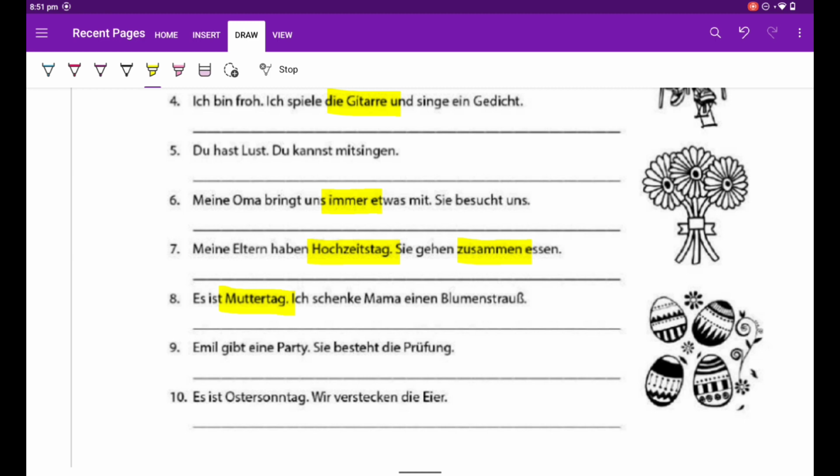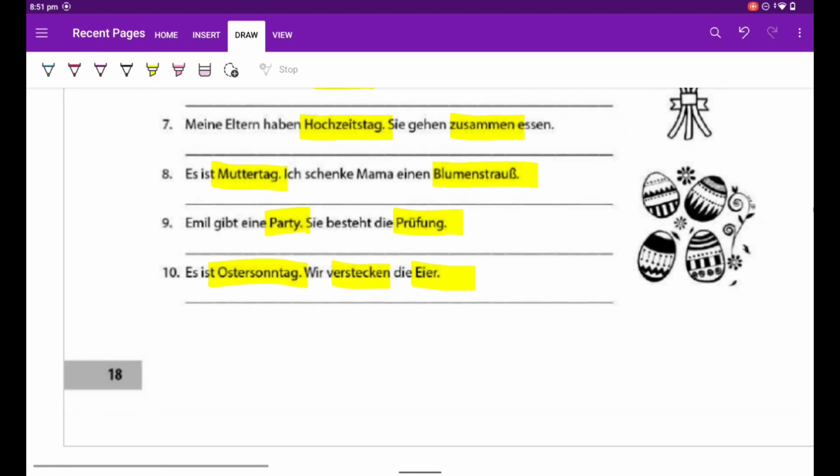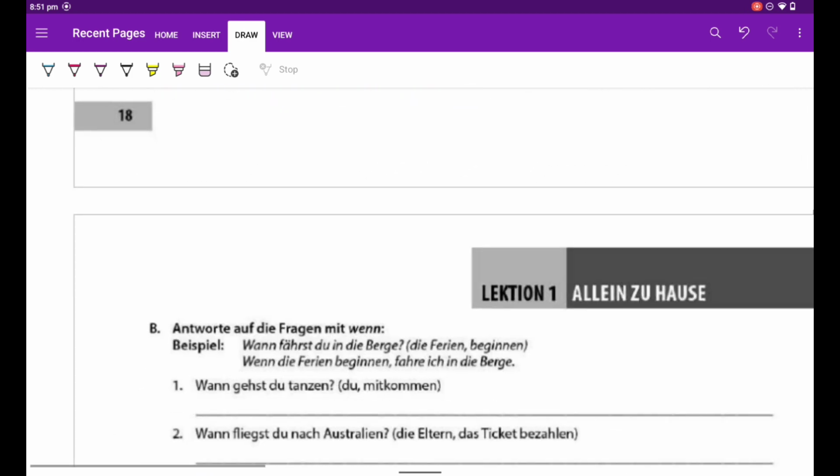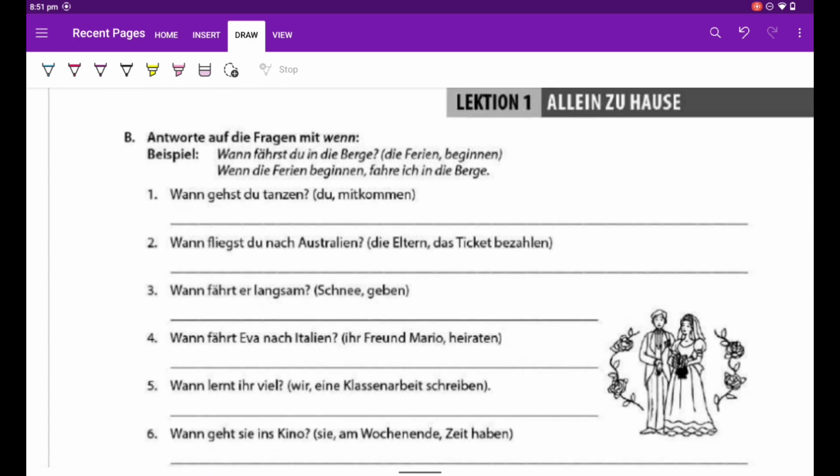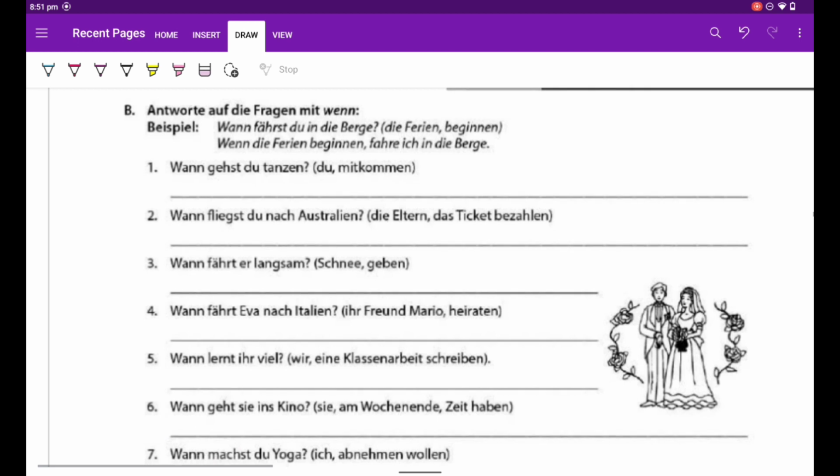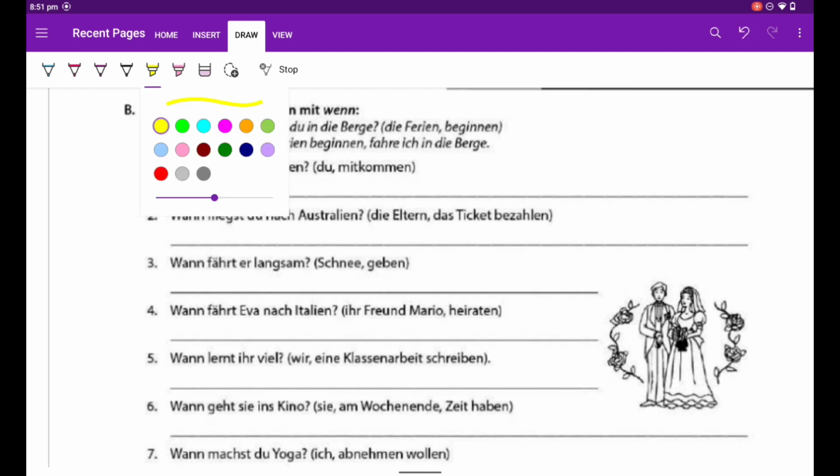Muttertag, many of you know that. Blumenstrauß. Prüfung. Party. Ostersonntag. Eier. Festdecken. What exactly happens when we don't know the vocabulary? It becomes very difficult to understand. Because it's not our mother tongue, it is a foreign language, which we say Fremde Sprache.